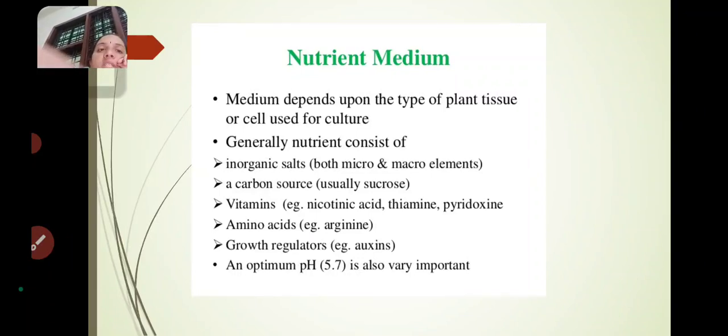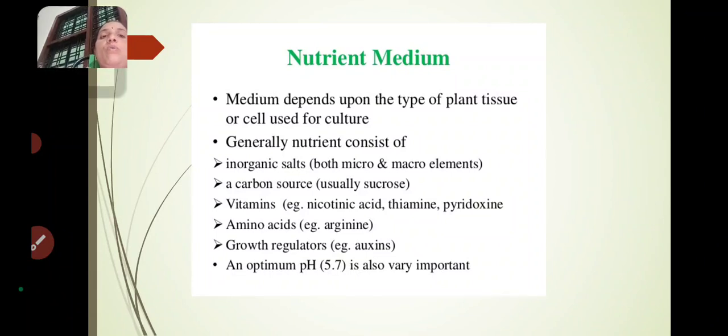Thiamine, pyridoxine. These are the vitamins. And some amino acids are also useful, for example, arginine. Arginine is one of the amino acids which we use for the preparation of the nutrient medium. And we use growth regulators like auxins and gibberellins.